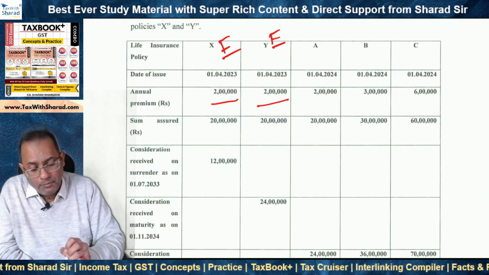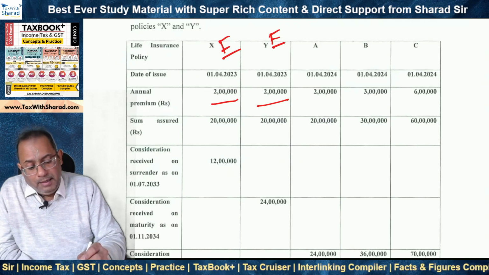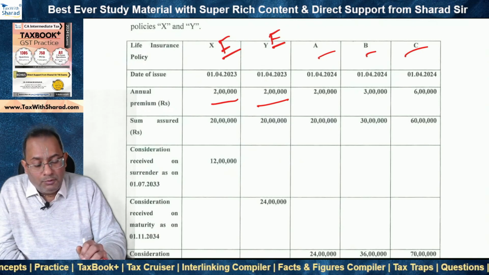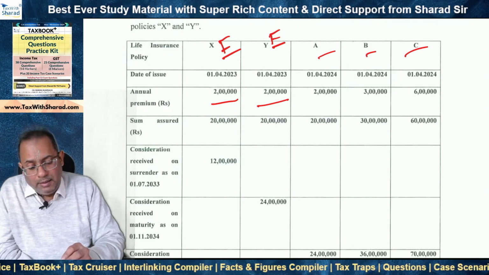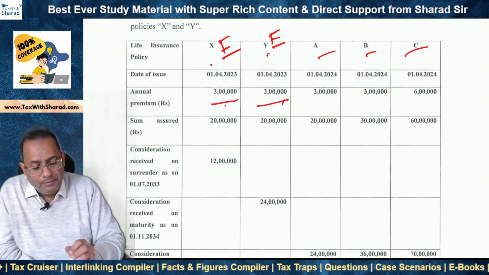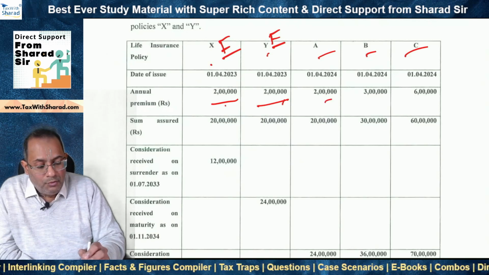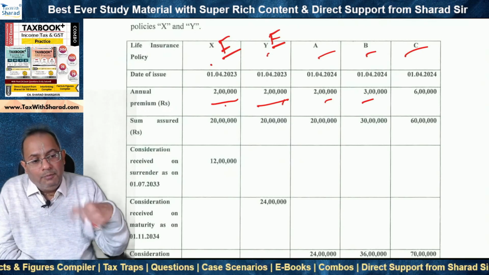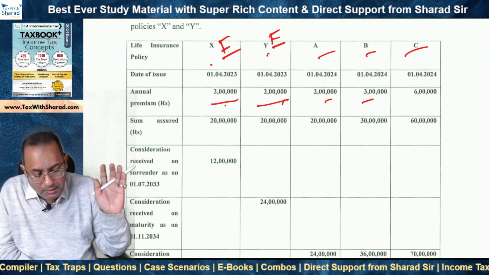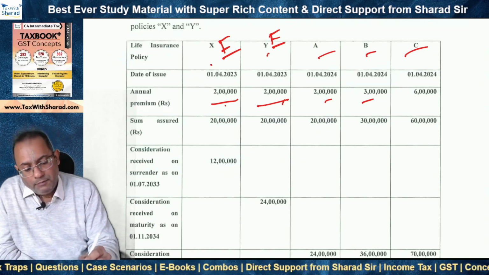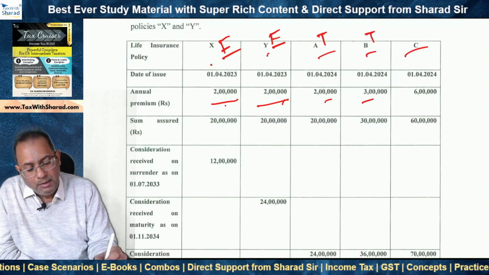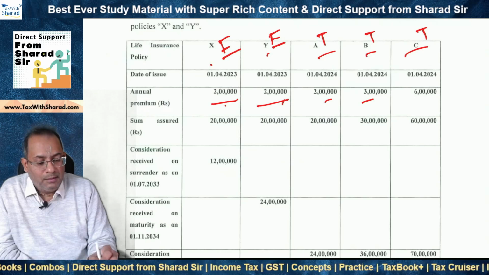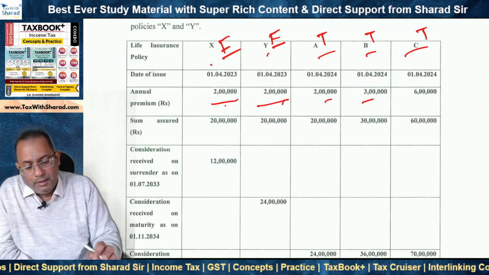Now, having done so, when the policies A, B, and C subsequently mature, can the SSE further claim exemption in respect of those policies? No, because the aggregate for X and Y is 4 lakh, and if you further add the premium for either A or B or C, the annual premium crosses the threshold of 5 lakh rupees. So exemption won't be available for A, B, and C. So what will happen? A will not be exempt, B will not be exempt, C will not be exempt. So X and Y will be exempt, A, B, and C proceeds will be taxable. So this is alternative 1.